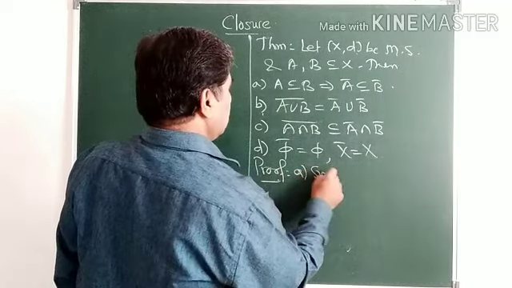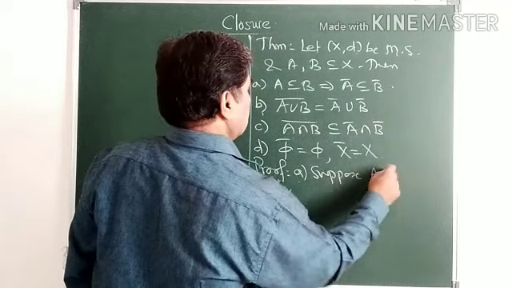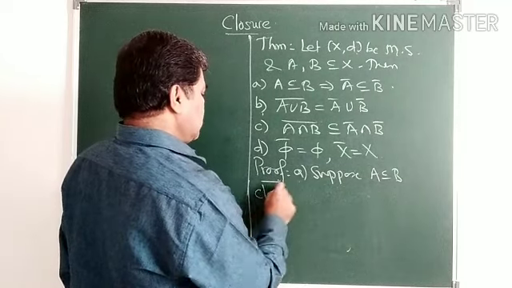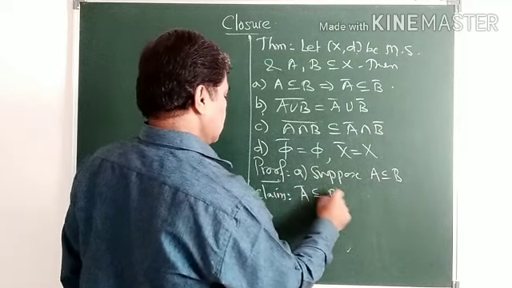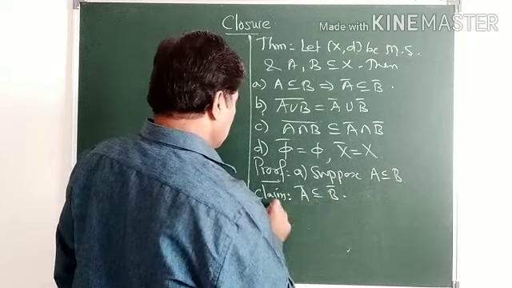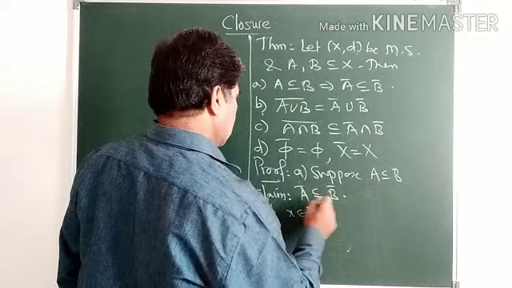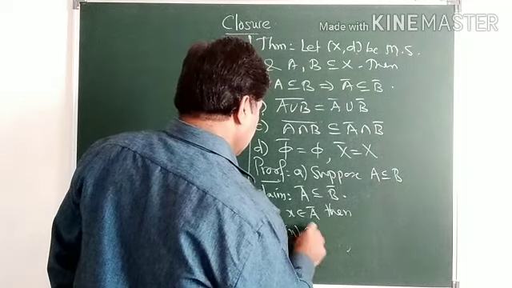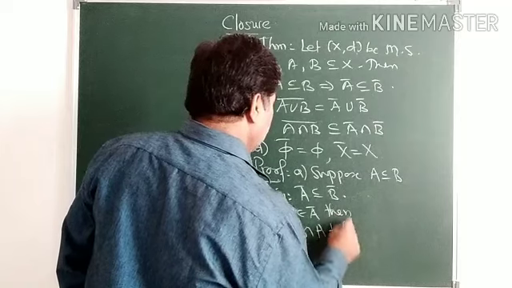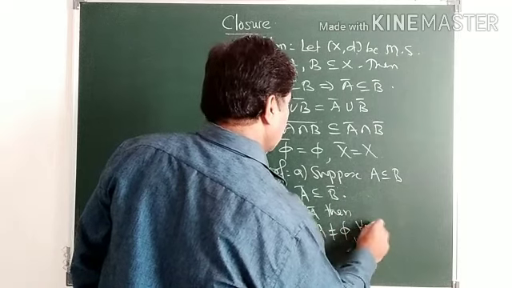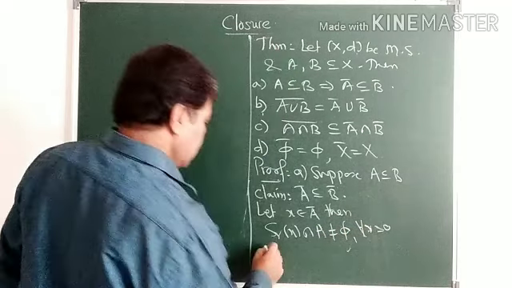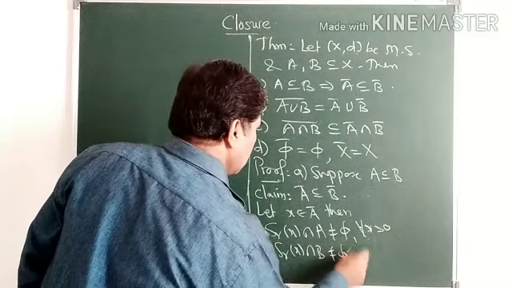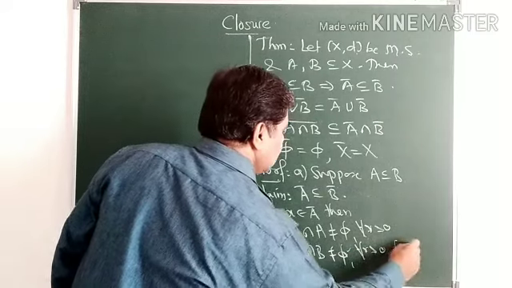Suppose A is a subset of B. What is our aim? We have to show that A closure is a subset of B closure. So let x belong to A closure. Then S_r(x) intersection A is non-empty for every r greater than 0. This implies S_r(x) intersection B must be non-empty for every r greater than 0, since A is a subset of B.